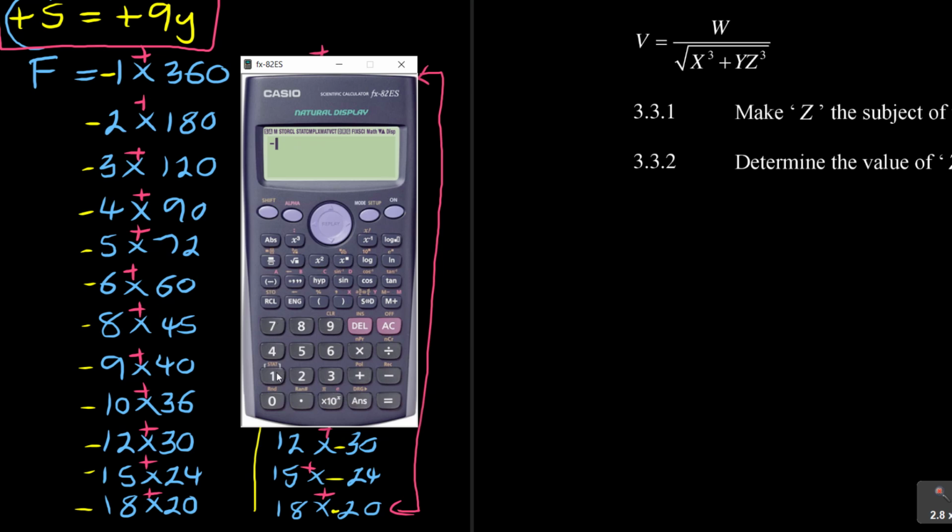Negative 15 plus 24, it's 9. You see, there is the number. If you try the other one, negative 18 plus 20, see, we are getting a 2 now. So the number is negative 15 plus 24.